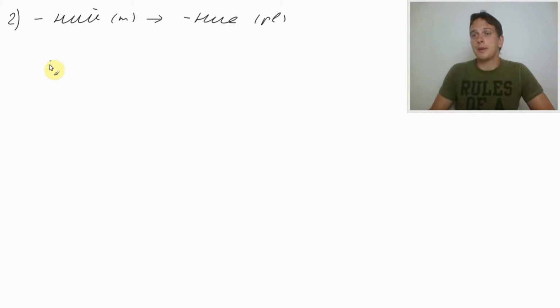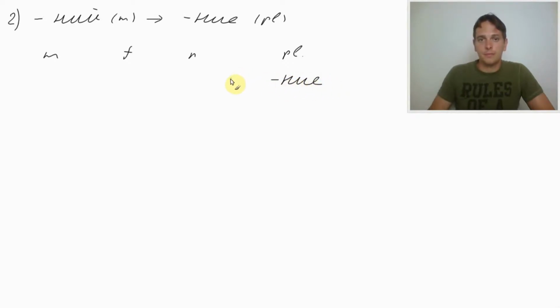Just as a reminder, the general rule: how would we change the endings? Because we change the endings for masculine, feminine, and neutral, and it will become plural for adjectives. Plural we already know now. It's ние. And for masculine we already know it because it's written above: ни.